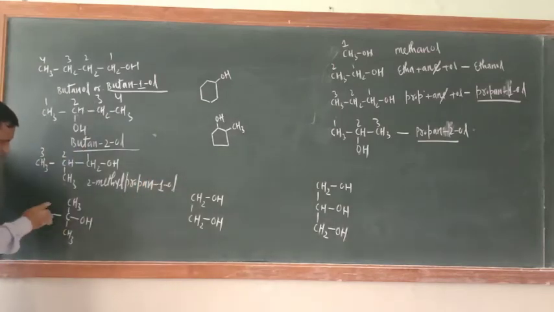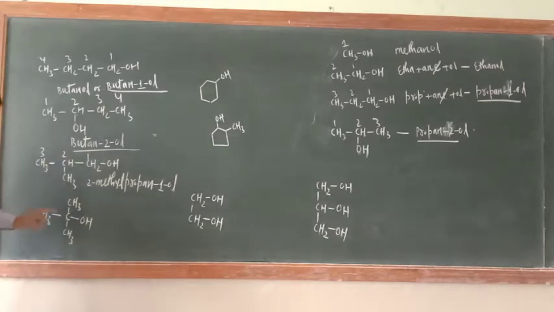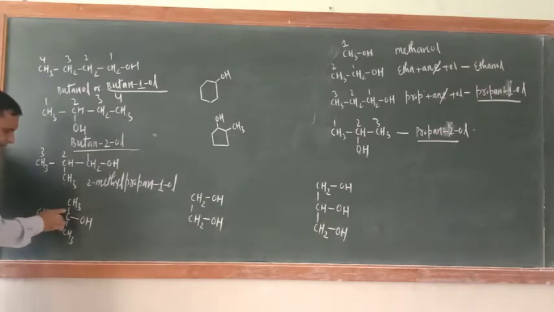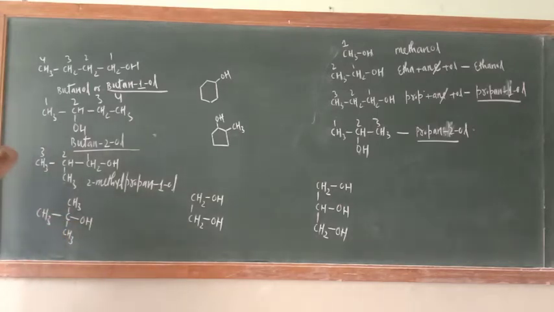What about this one? Just see. 1, 2, 3 or 1, 2, 3. Means you can start from either side. At 2 number carbon atom only OH will come. Now you will say, sir, better to start numbering from this carbon atom where OH is bonded. Now try to understand, there is one rule. What is that one? Select the longest continuous chain. Okay, so if I will start numbering from here, so only 1 2 carbon atom will come. But if I am starting from here 1 2 3, select the longest continuous chain in such a way which must include the functional group. That is the rule or not?